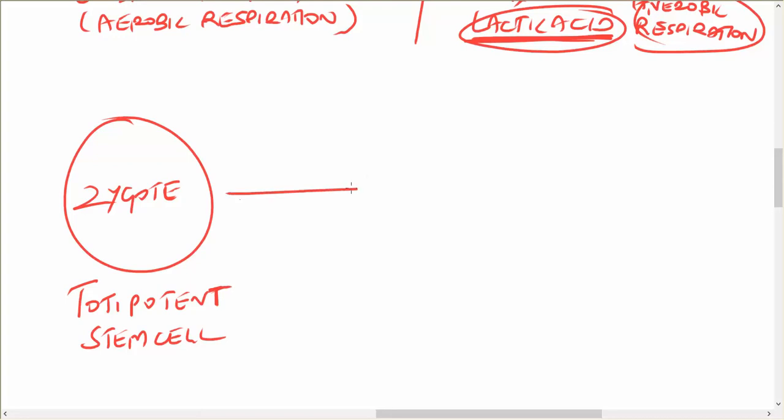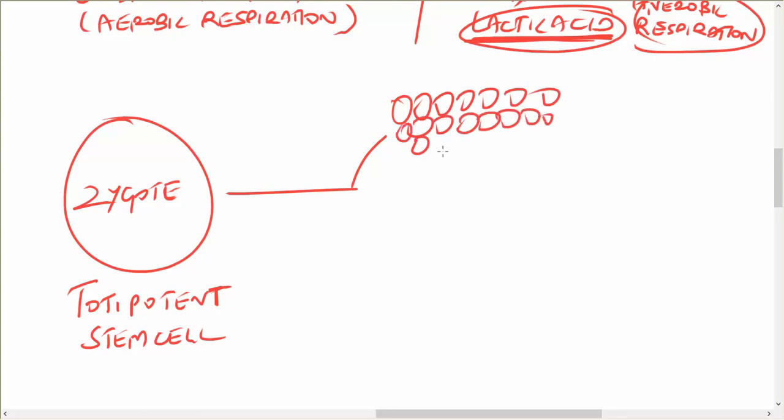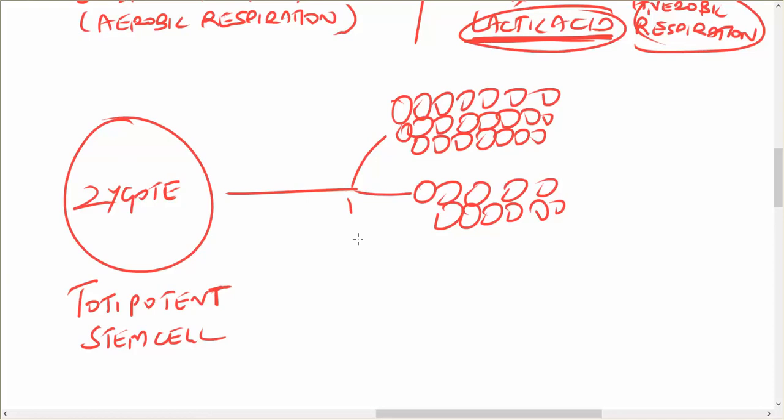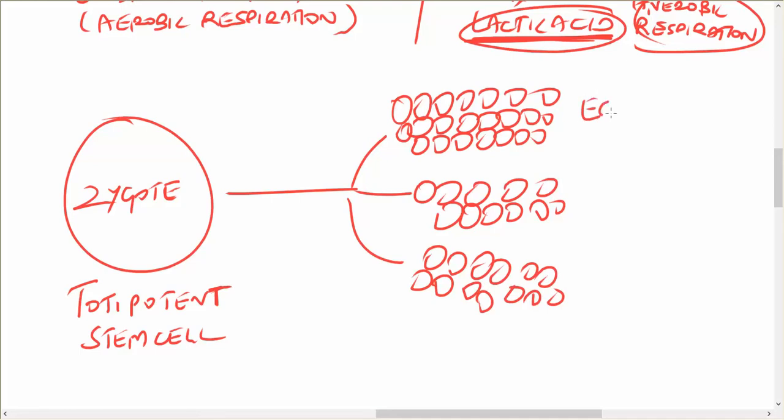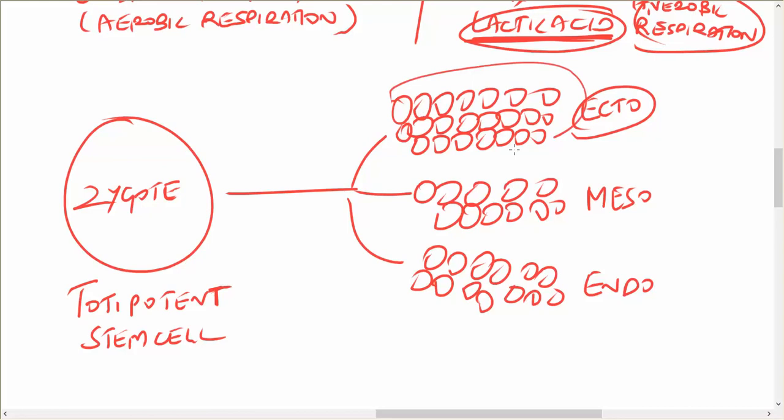First of all they divide and they form a set of cells which are arranged in layers. There are three groups of cells arranged in three layers. These three layers are called ectoderm, mesoderm and endoderm.